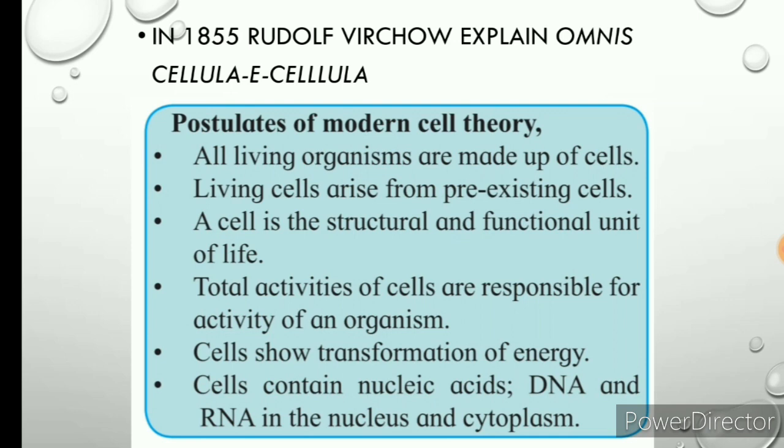Cells contain nucleic acids, which include DNA and RNA, inside the nucleus and cytoplasm. Actually the cell has two main types, prokaryotic cell and eukaryotic cell. In a prokaryotic cell, the nucleus is absent and DNA and RNA are present in the cytoplasm. But in a eukaryotic cell, DNA and RNA are present in the nucleus. DNA means what? Deoxyribose nucleic acid, and this is one type of nucleic acid. RNA means what? Ribose nucleic acid.